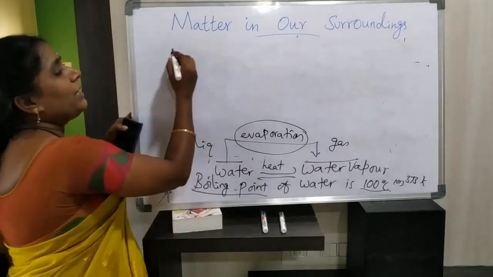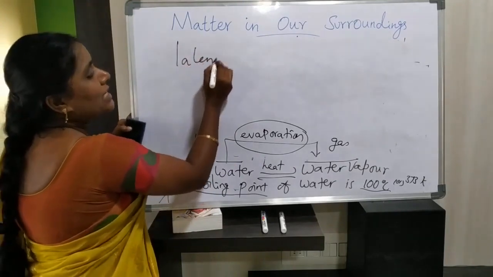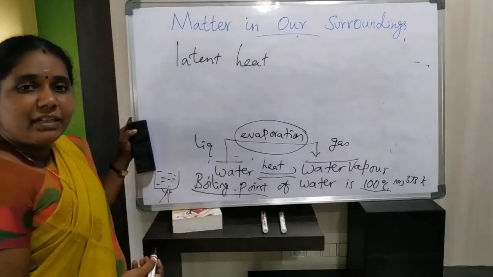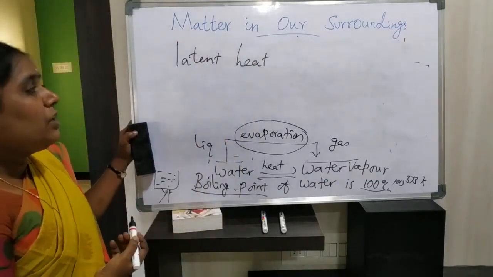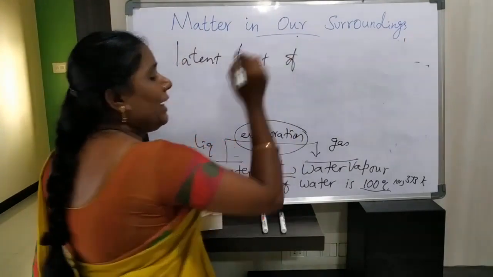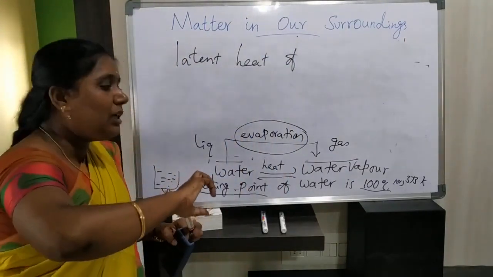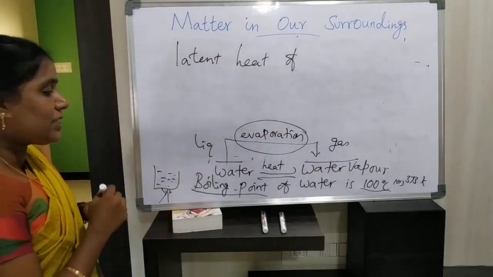What is that hidden heat called? It is latent heat. Here also that heat energy is used to convert one state of matter into another state of matter.